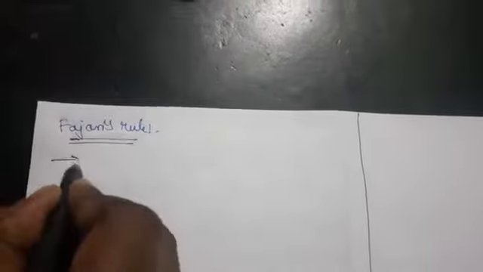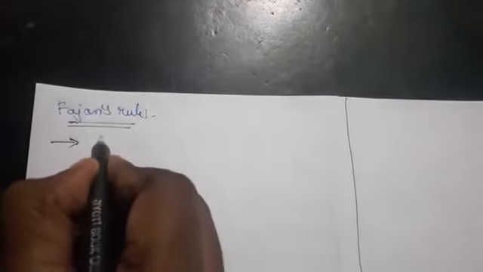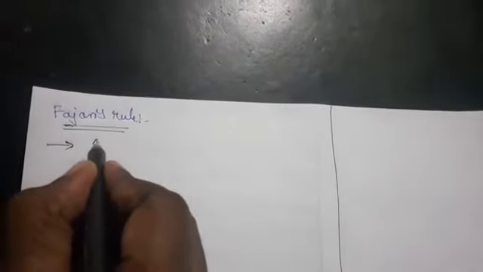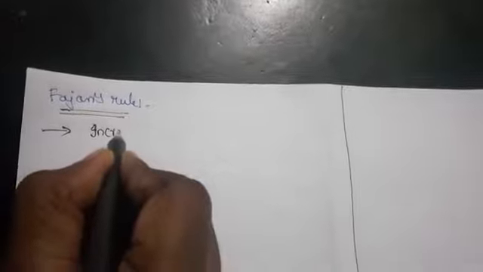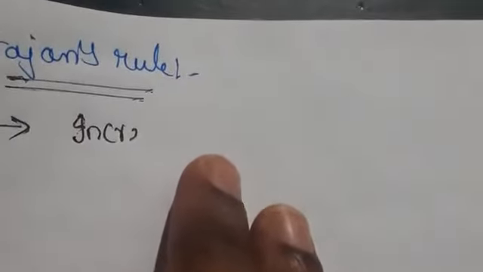So according to Fajans' rule, there will be 4 points. Generally, according to Fajans' rule, we can say increase in cationic size. So when you increase plus charge, automatically the ionic nature of the bond will also increase. So let us see here group 1A elements. Here we are going to discuss Fajans' rule. So what I have told you here, increase.